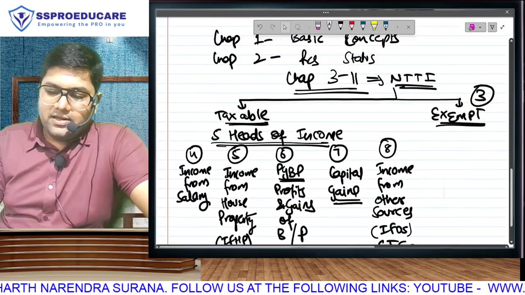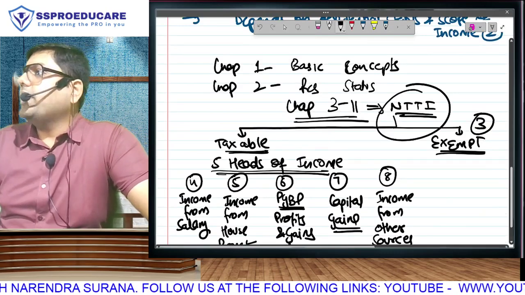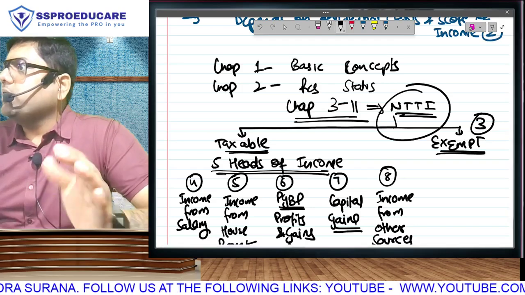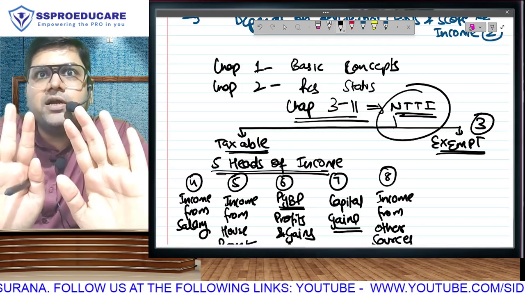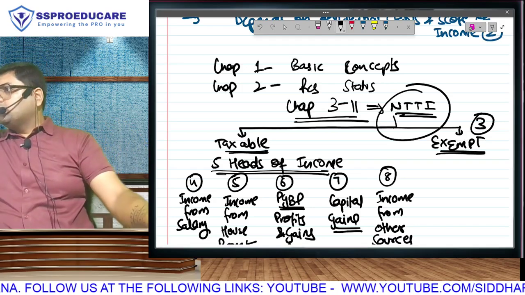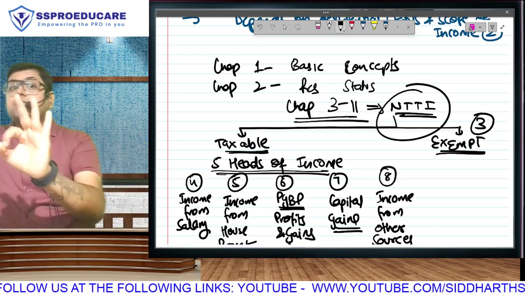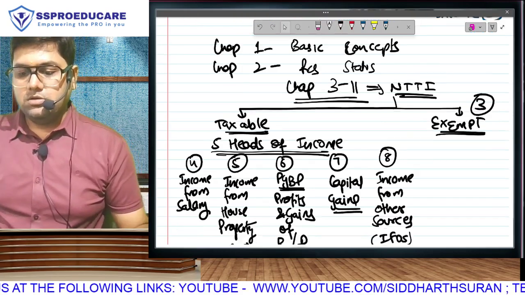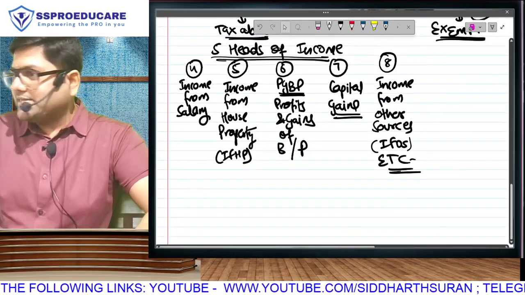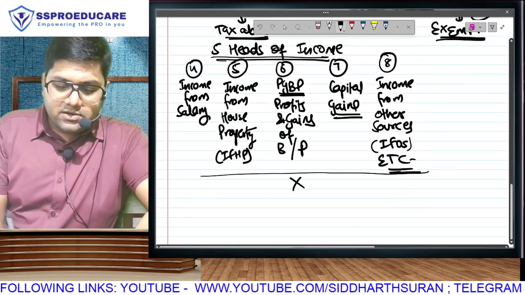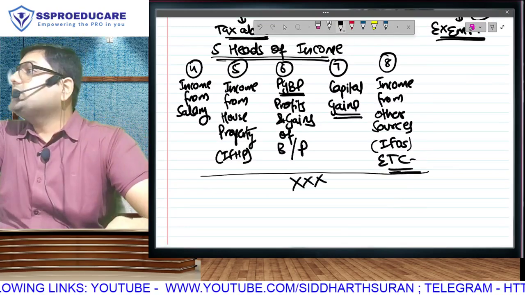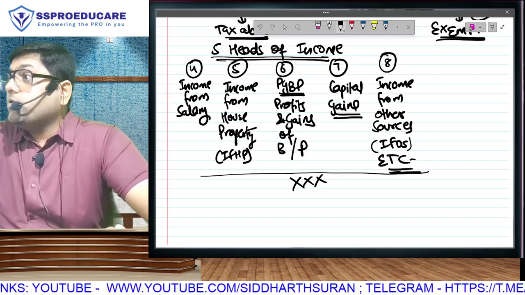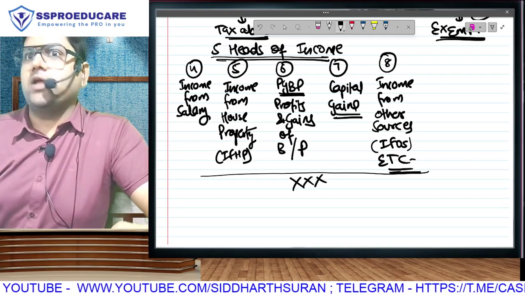So in NTTI, we have completed 6 chapters, exempt and 5 heads. But NTTI totally contains 9 chapters. So even at the end of 5 heads, NTTI is not over. We still have 3 more chapters to learn the calculation of NTTI. So we have removed exempt income, then we took our 5 heads of income. This is the total of the 5 heads of income. This is not NTTI. Bro, this is not even GTI, gross total income.